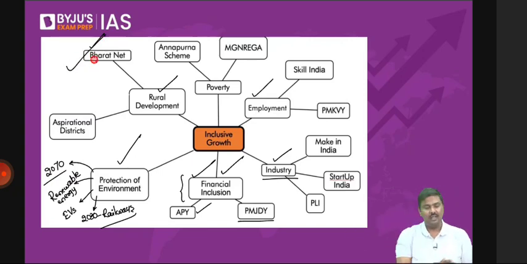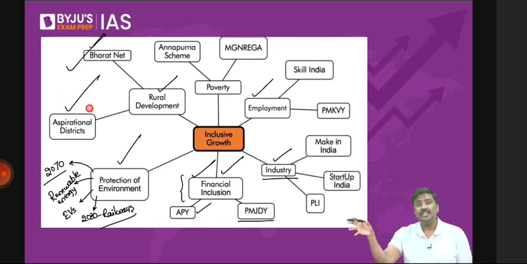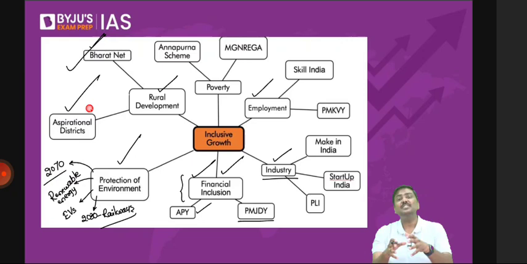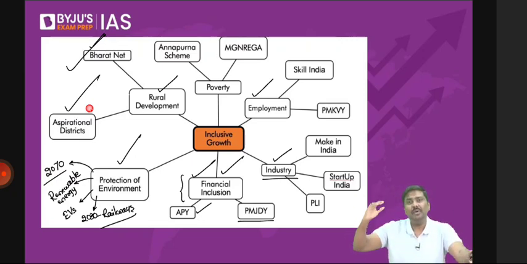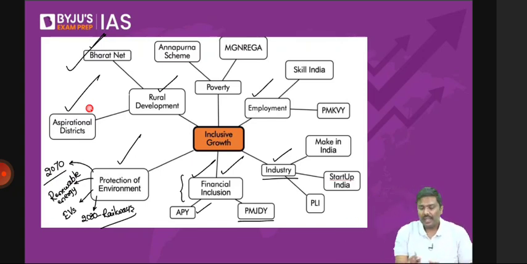The NITI Aayog is also implementing aspirational districts program in more than 100 districts. What are we doing in aspirational districts program? In these 100 districts which have been identified, we want to ensure certain type of infrastructure is available. We want to ensure the growth and development will be promoted by promoting certain minimum level of infrastructure in these aspirational districts. In order to reduce the poverty, reduction of poverty, Manrega initiative, Mahatma Gandhi National Rural Employment Guarantee Scheme